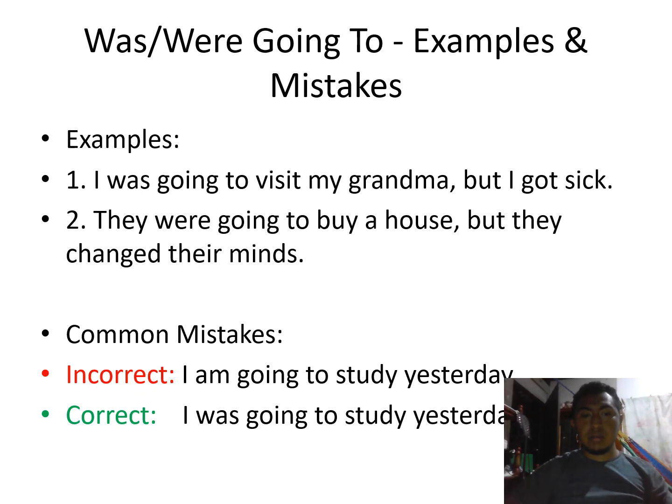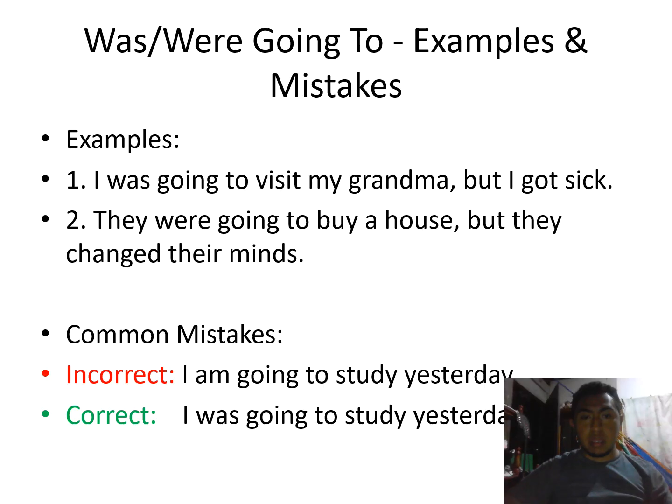Now, a common mistake in the sentence. I give an example here: I am going to study yesterday. It's a short sentence, but we have a mistake.